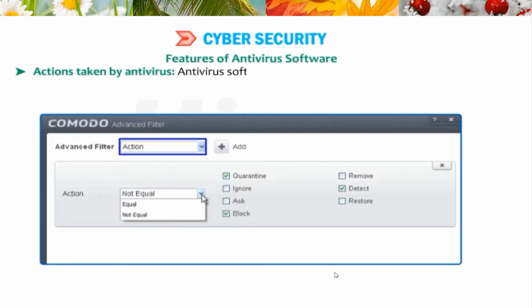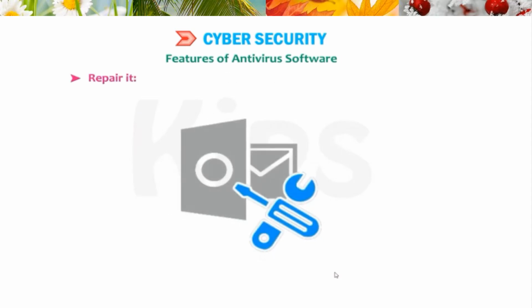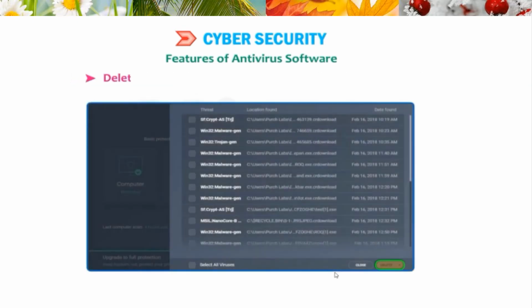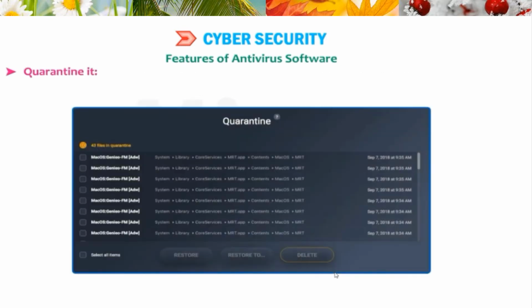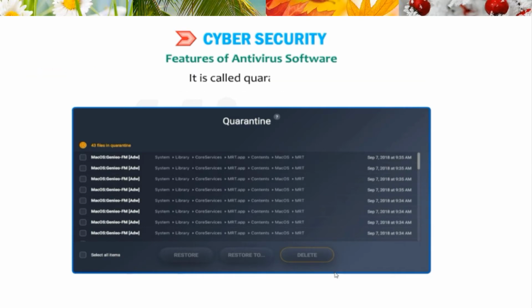Actions taken by antivirus. Antivirus software takes 3 types of actions whenever a virus is found. These are: repair it. The identified virus gets removed from the infected file. This is the best option usually. Delete it. The infected file gets deleted along with the virus. This option is used if virus cannot be separated from the data file. Quarantine it. When the antivirus program is not sure whether the file is infected or not, it separates out the file so that the virus does not spread. It is called quarantining.